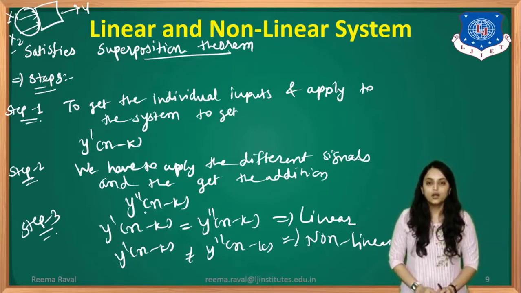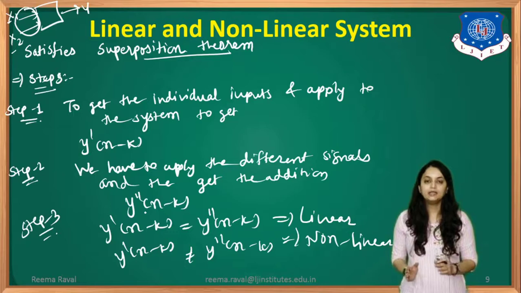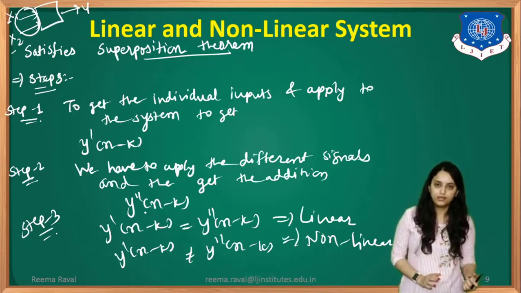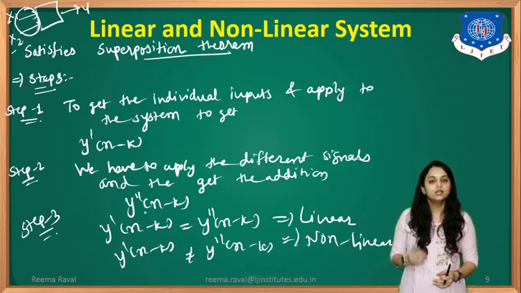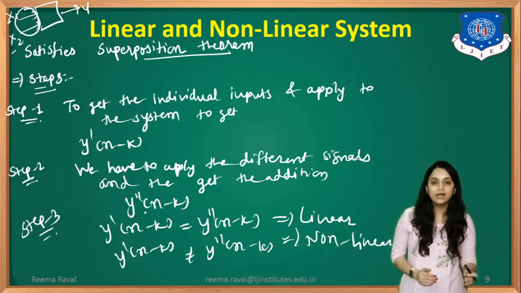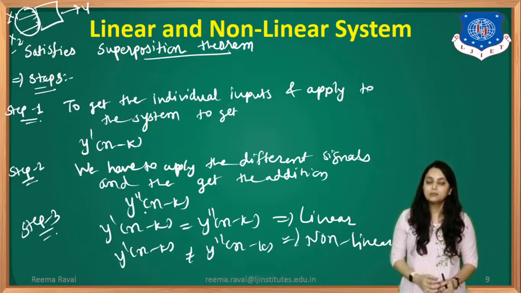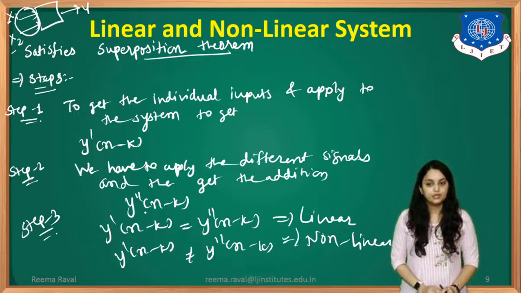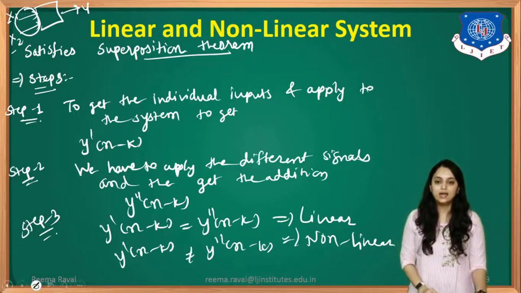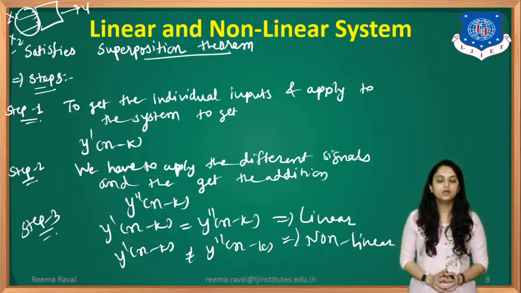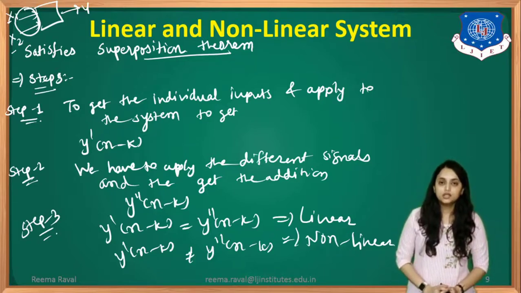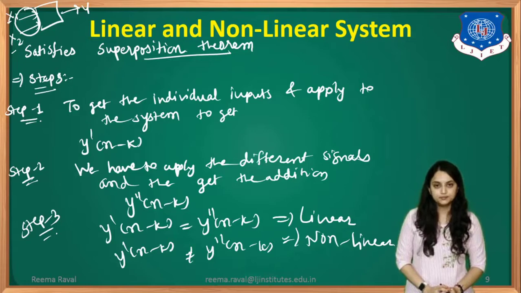In short, according to the given system function, we will take two different inputs and then we will apply to the system to get the final output. And for the second case, we will add two different inputs before applying to the system and then we will get the output according to that. Now step number 3 is that we will compare these two. That means if y dash of n minus k equals y double dash of n minus k, the system will be linear, and if both are not equal, the system will be non-linear. This will be more clear to you when we will see the examples for this.